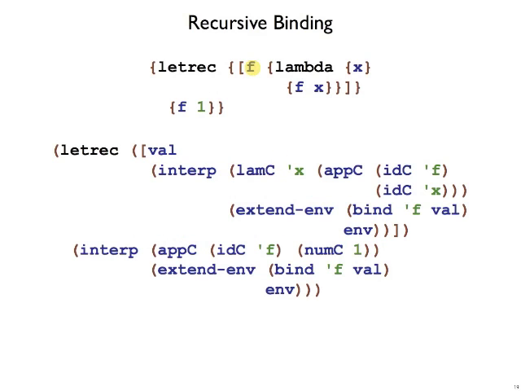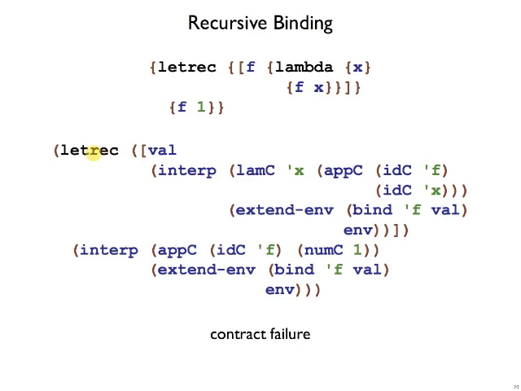If we change our example to the function example that calls itself, and we try this same pattern, we interp the right-hand side, which is a lambda expression, in an extended environment that binds f to val, this val gets evaluated too early, and it will be undefined. And when we later call the function, even though we bind it again to a value that does refer to a function, the closure that we get back from this lambda interpreted will refer to this environment, which has the bad value inside of it, the undefined value, and you end up getting a runtime error saying that you're trying to use undefined when you wanted a closure.